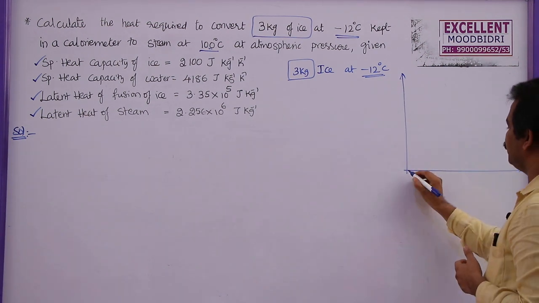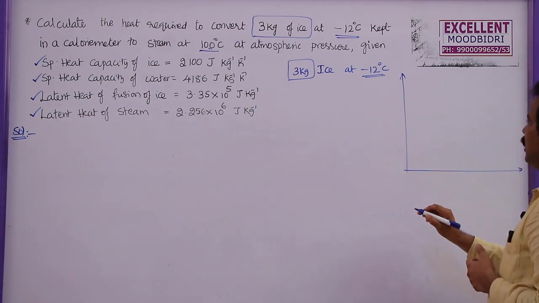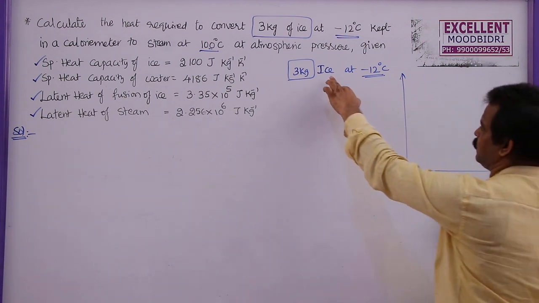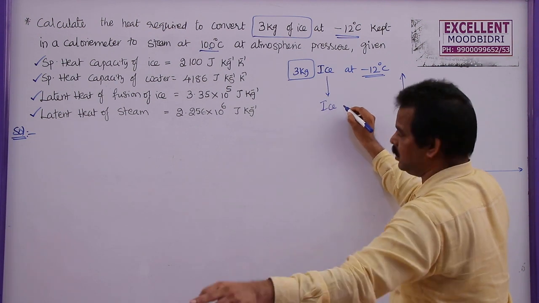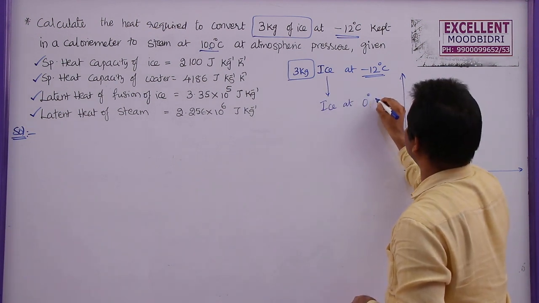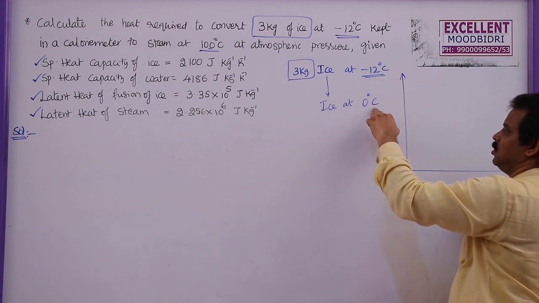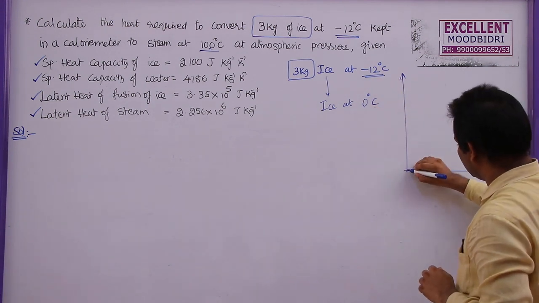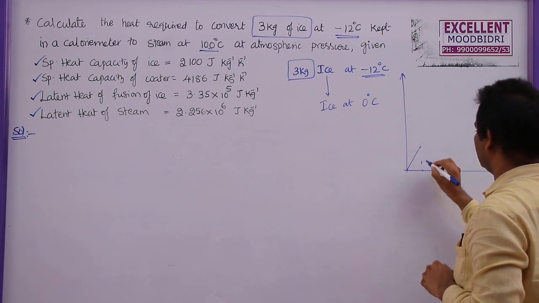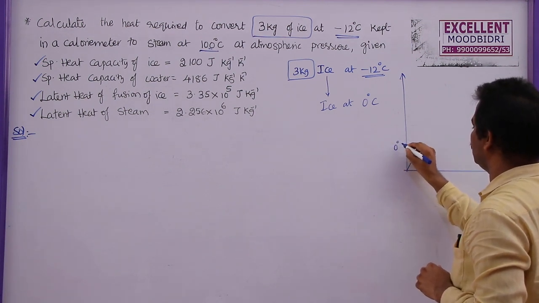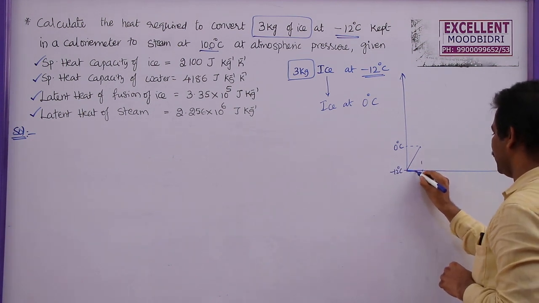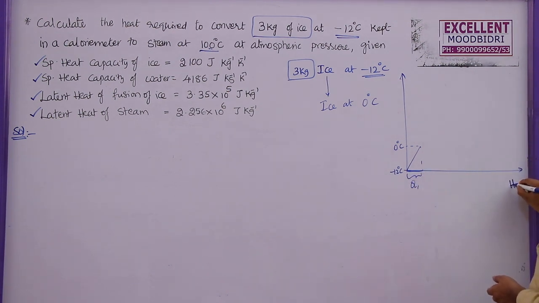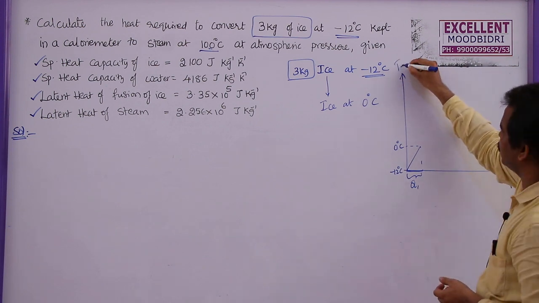now initially the temperature is minus 12 degrees Celsius, and if you supply heat energy, first what happens? Ice remains as ice only and the temperature rises from minus 12 degrees to 0 degrees Celsius. So first I am going to show this one. This is 0 degrees Celsius, this is minus 12 degrees Celsius, and this is the heat supplied. I will take this as Q1, the quantity of heat supplied here.